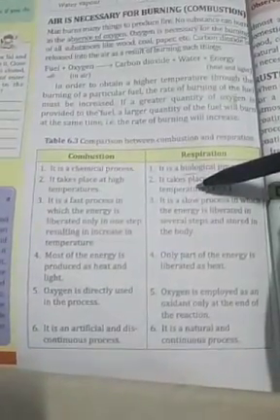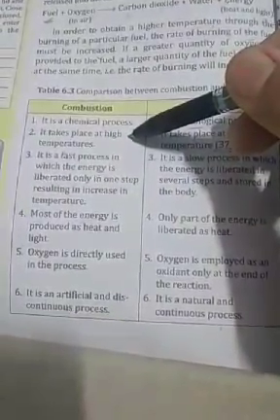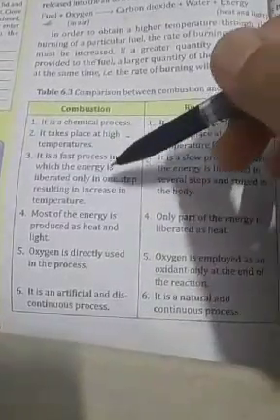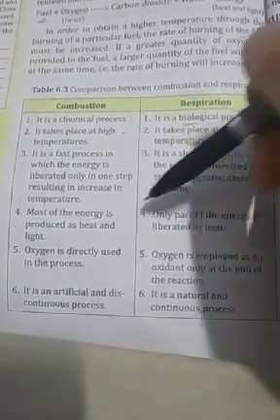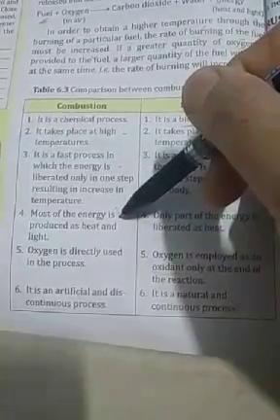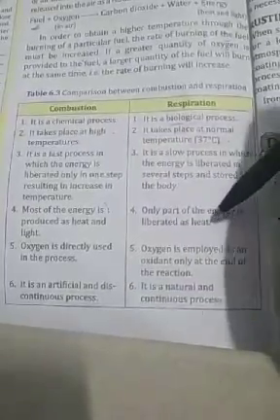So here is a table that shows the difference between combustion and respiration. Combustion is a chemical process, whereas respiration is a biological process. Combustion takes place at a very high temperature. When you have to burn something, you have to provide a very high temperature, whereas respiration occurs at normal body temperature. Combustion is a fast process, whereas respiration is a slow process. Most of the energy produced is heat and light. When you burn something, you get heat, you get light. But in case of respiration, only a part of energy is liberated as heat.